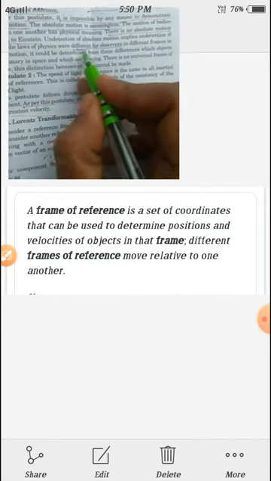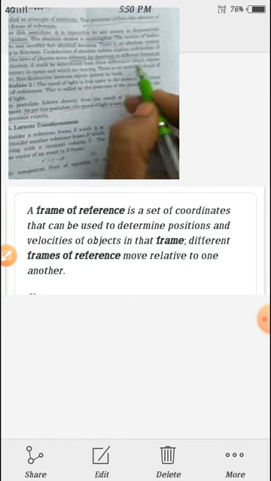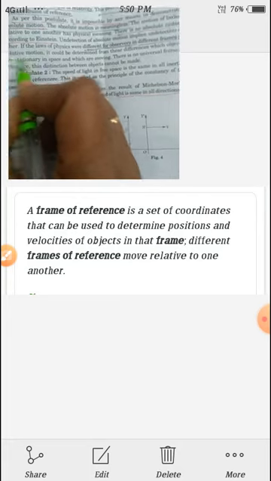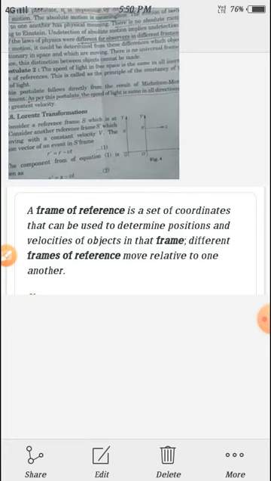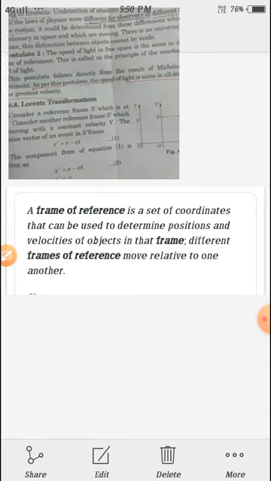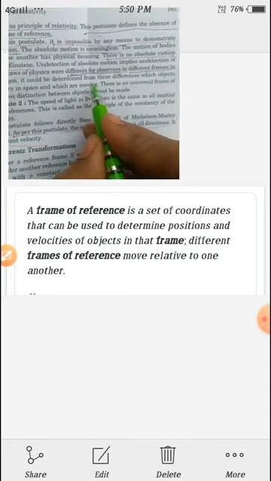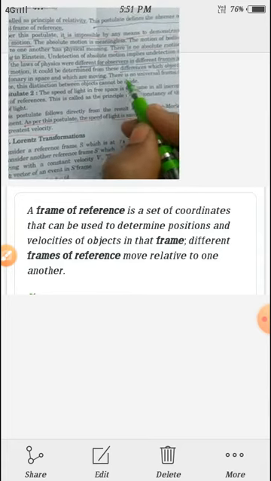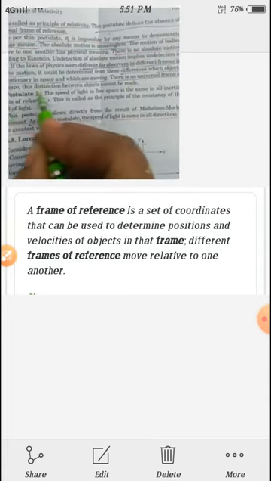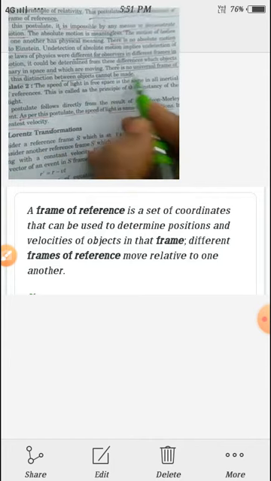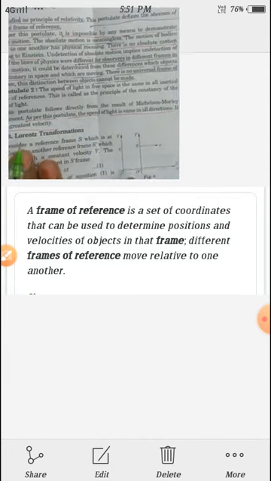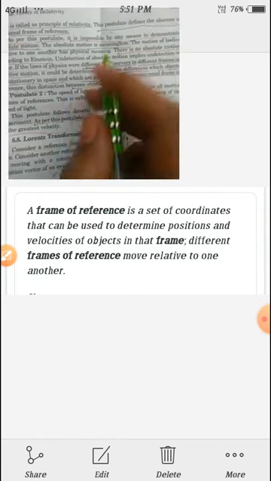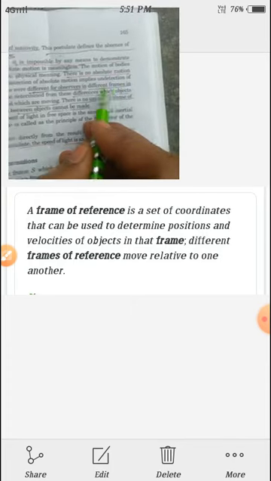So if the laws of physics were different for different observers in different frames, that is the relative motion according to Einstein. There is no absolute motion according to Einstein. That is postulate 1. It could be determined from these differences which objects are stationary in space and which are moving, but there is no universal frame of reference, so this distinction between objects cannot be made.